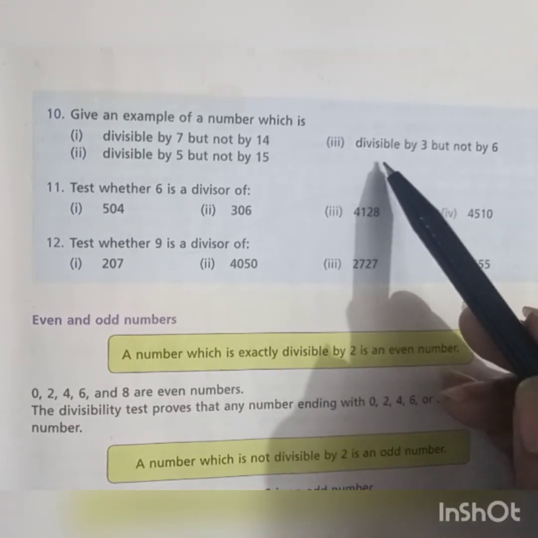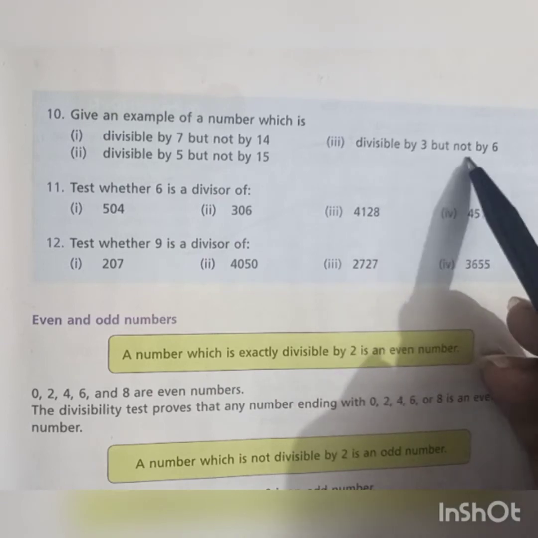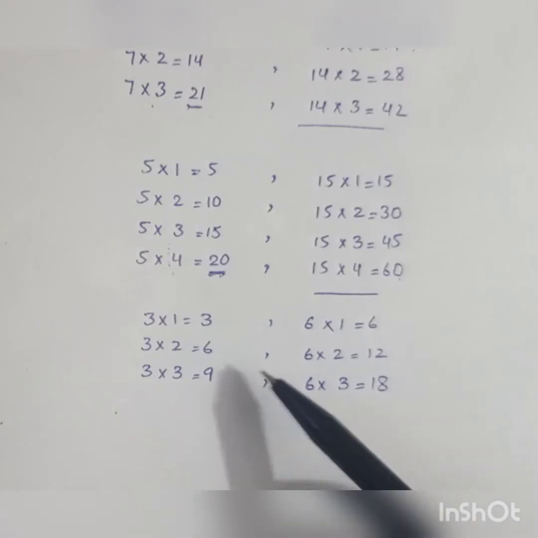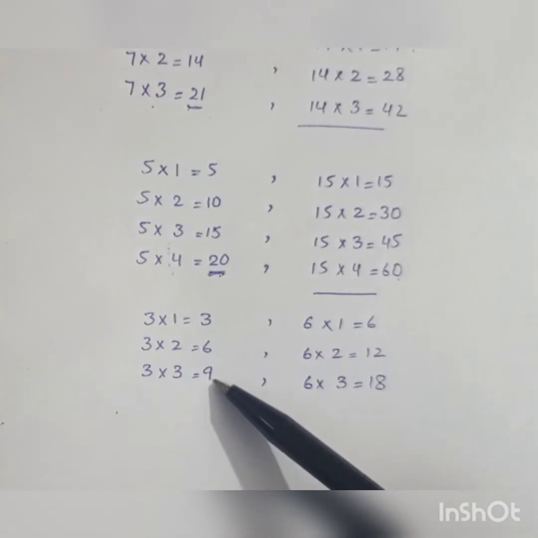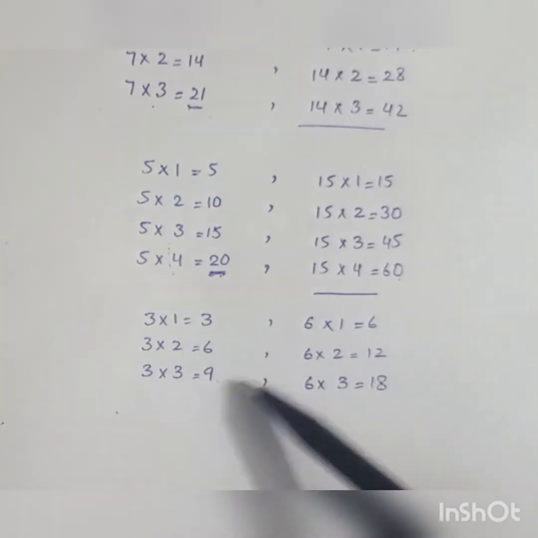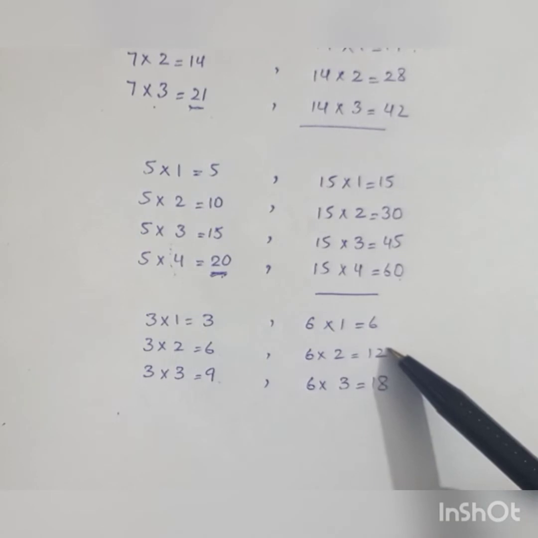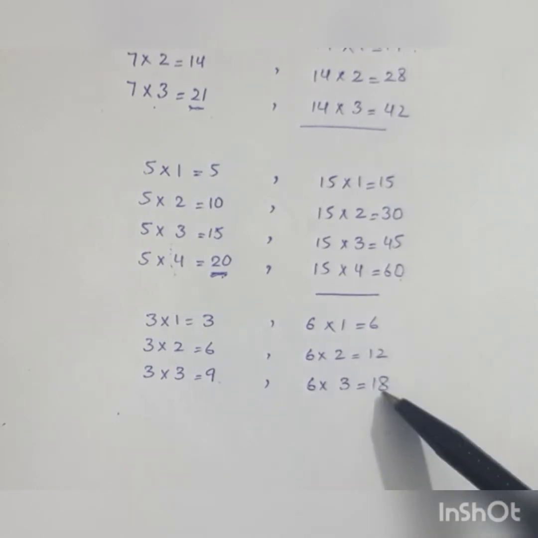Part number 3 is divisible by 3 but not by 6. So we will find that number which is divisible by 3 but not by 6. Now students, here you can see that I have written the first 3 multiples of the number 3, that is 3, 6 and 9, and also the first 3 multiples of the number 6, that is 6, 12 and 18.